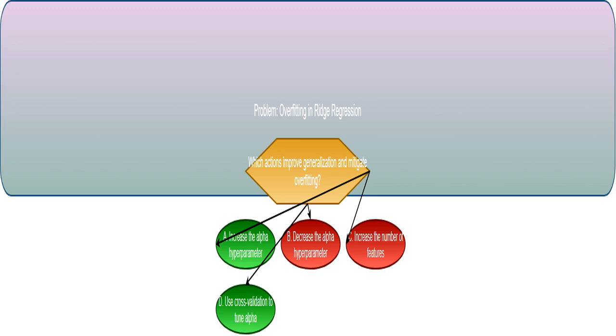Overfitting happens when a model learns the training data too well, including the noise, and therefore doesn't perform well on new data. This question asks you to identify the techniques that prevent overfitting in ridge regression. I need to understand how ridge regression works and how its hyperparameter, alpha, impacts overfitting.